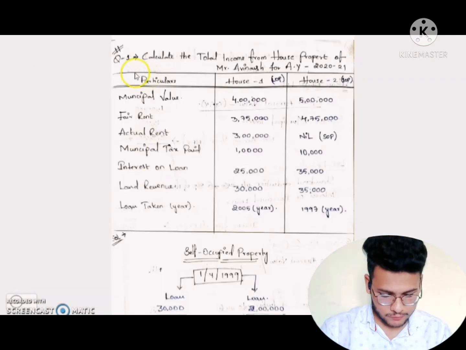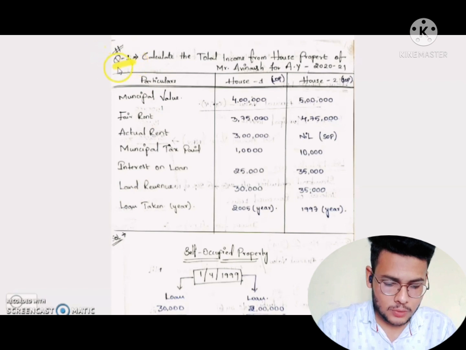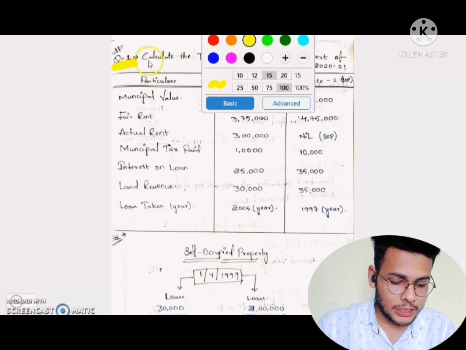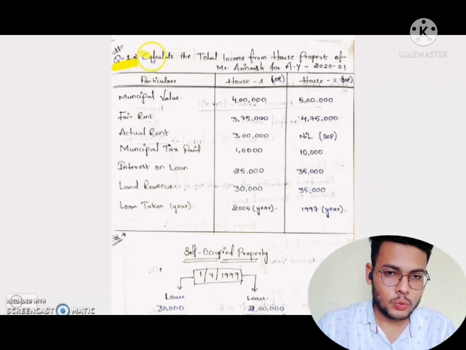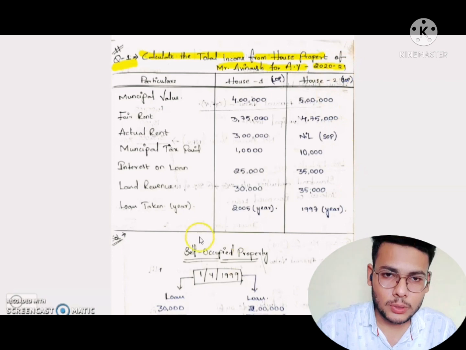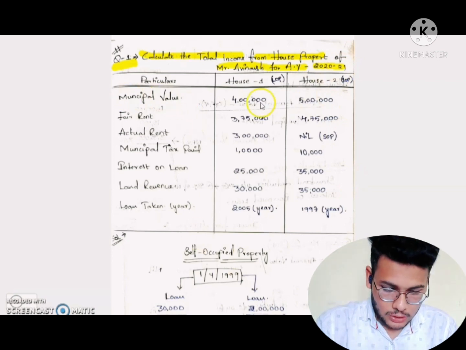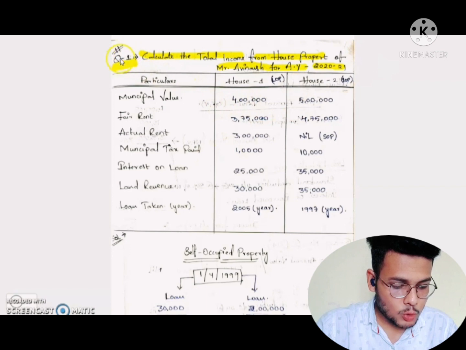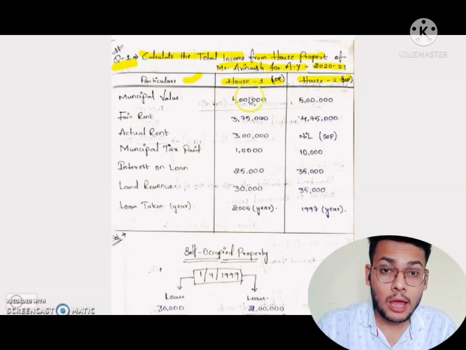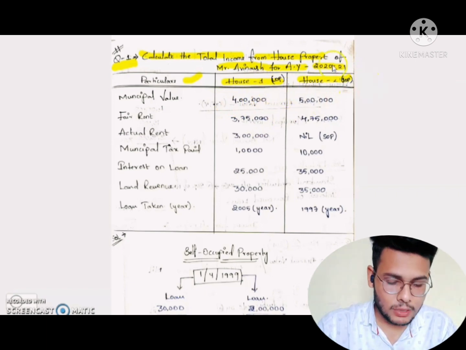Next, now going to the problem. So let's see the first problem of this chapter. Here it is given: calculate the total income from house property of Mr. Avinash for assessment year 2021. So for Mr. Avinash, we have to find the income from house property. Here the particulars of house 1 and house 2 properties are given. Clearly it is mentioned that house 1 is LOP, let out house property, and house 2 is SOP. Why they are given so and how we should identify, we will discuss here.